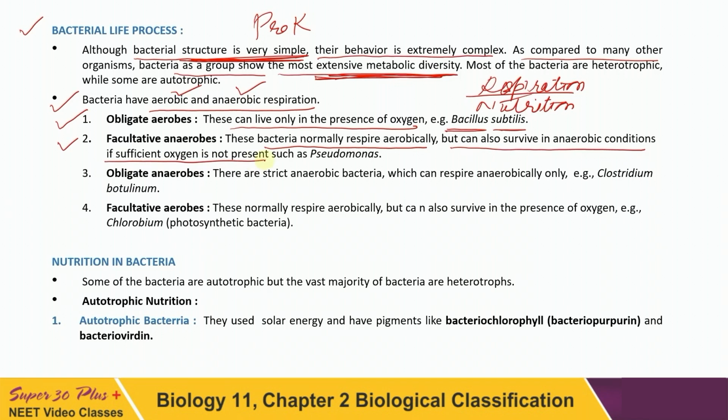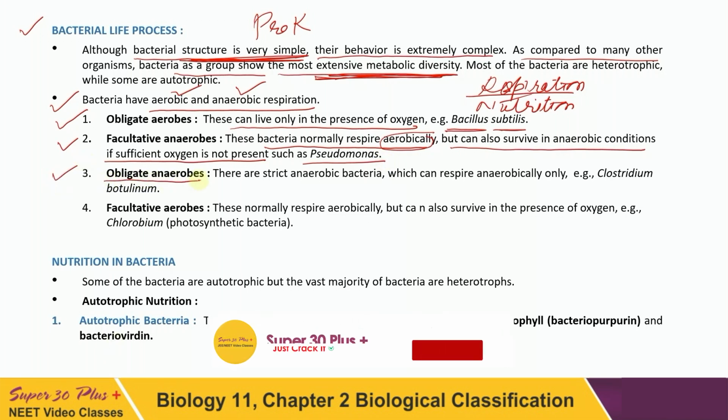Is it clear? Usually these are aerobic, but they can survive without oxygen also. The example is Pseudomonas.